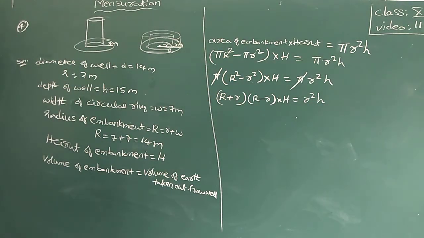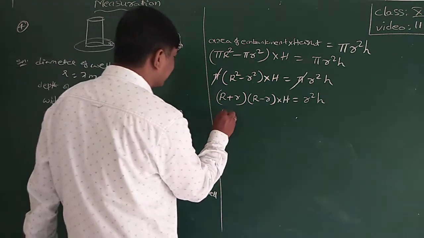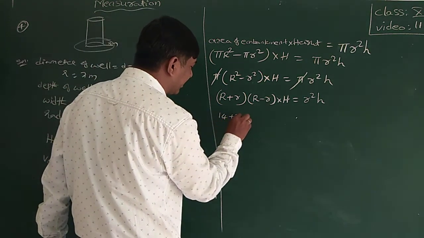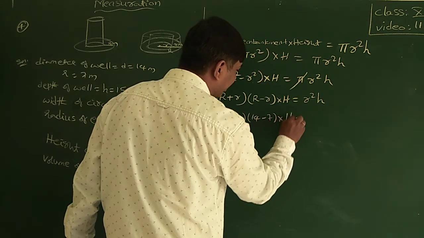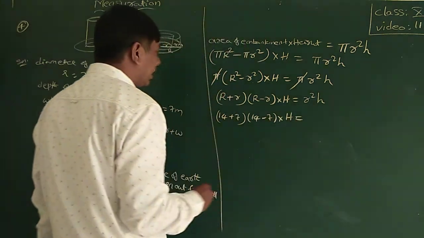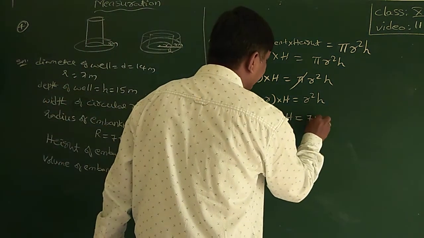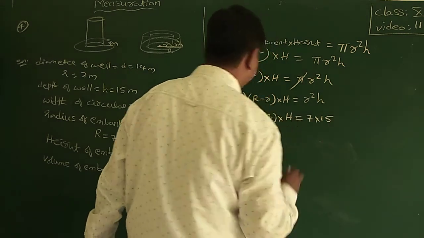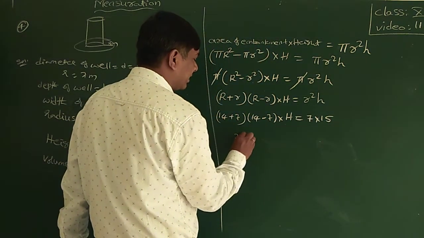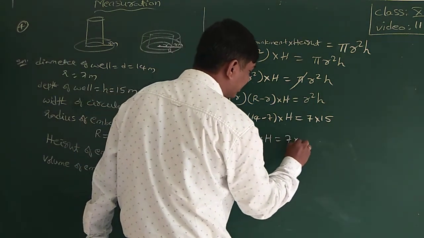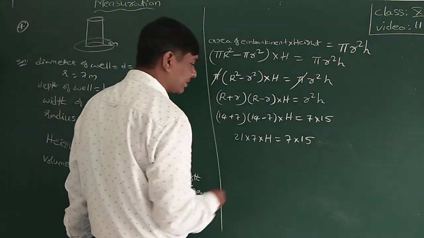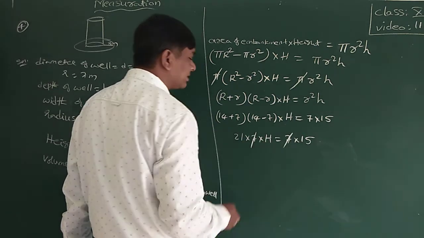Now substitute the values. R plus r is 14 plus 7, into 14 minus 7, into h, is equal to r value 7 into 15. Now 21 into 7 into h is equal to 7 into 15. 7 cancels.